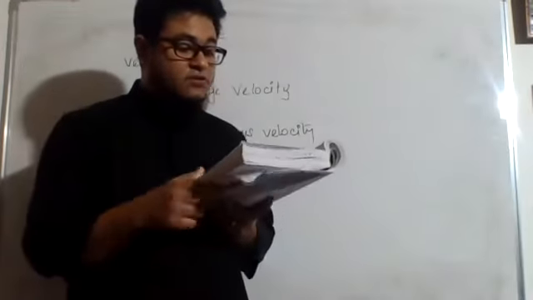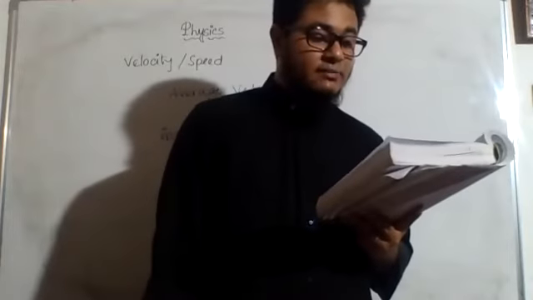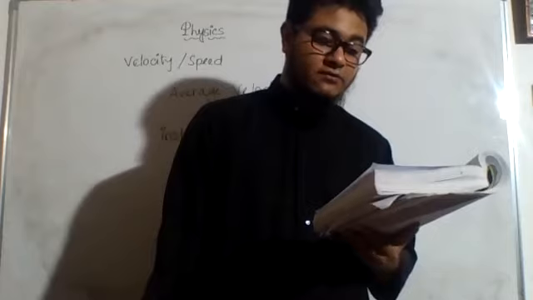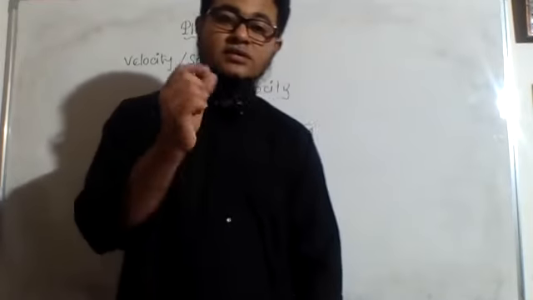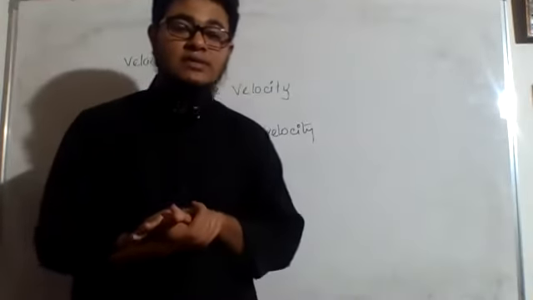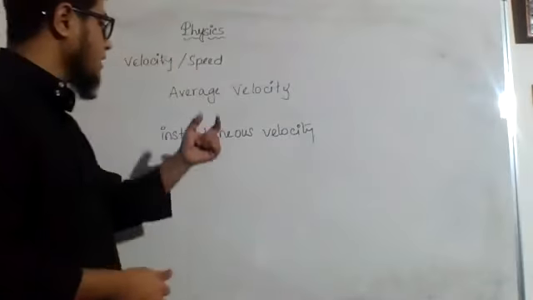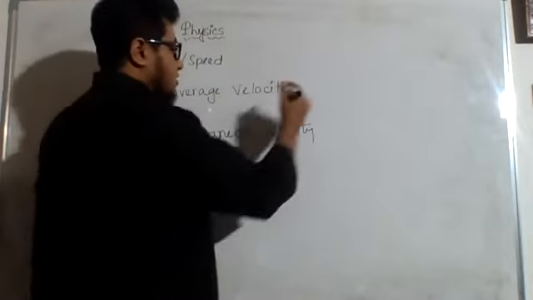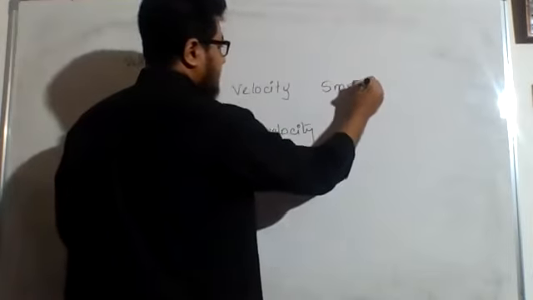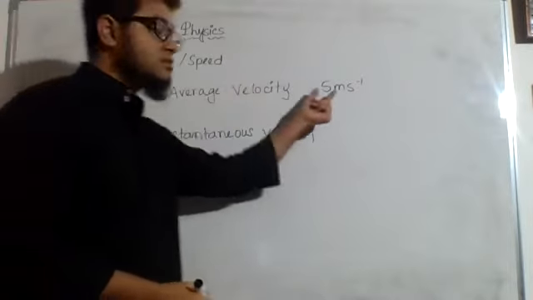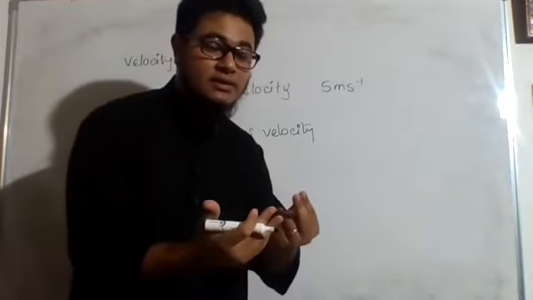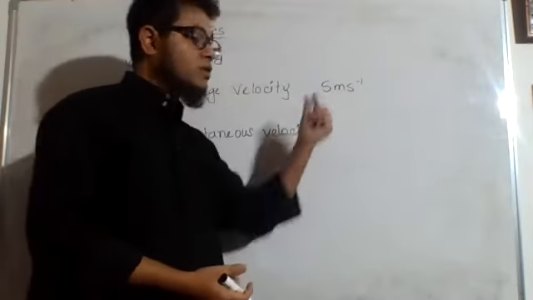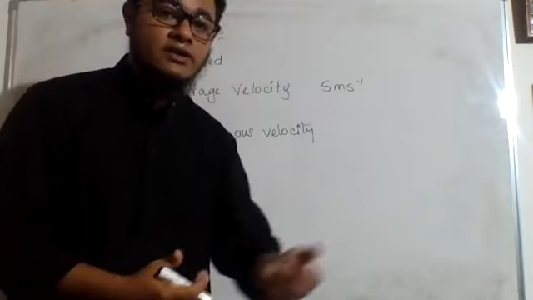Take a look at the definition of average velocity. At any time interval, the displacement of an object in an average of 1 second is called average velocity. Now, why are they saying 1 second? Because whenever I say average velocity, let us say I got 5 meter per second, I am saying per second. That means in 1 second, how much distance it has covered. In 1 second, it is going 5 meter. In the next 1 second, it will go another 5 meter.